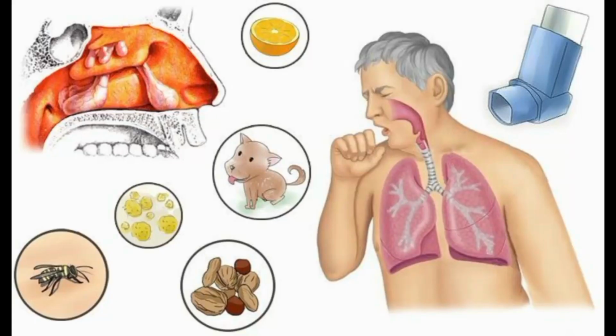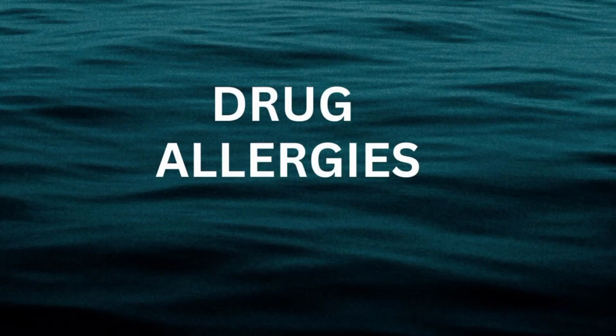Allergies occur when your immune system reacts to a foreign substance, such as pollen, bee venom or pet dander, or a food that doesn't cause a reaction in most people. Your immune system produces substances known as antibodies. Some common types of allergies include drug allergies, food allergies, insect allergies, latex allergy, mold allergy, pet allergy, pollen allergy.